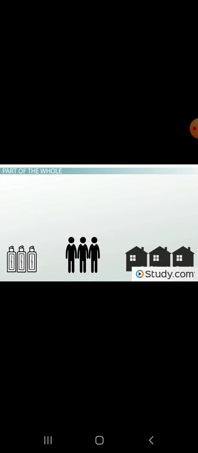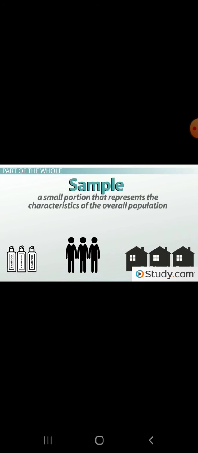Scientists often make the same types of assumptions about a population, which is all the members of a group being studied. A population can be made up of anything: people, trees, households, cars, bottles of shampoo, whatever it is that you're studying. The assumptions about the population are based on a sample, which is a small portion that represents the characteristics of the overall population. Just like my random spoonful of food should represent what the rest of the dish will taste like, a random scientific sample should represent what the rest of the population is like.